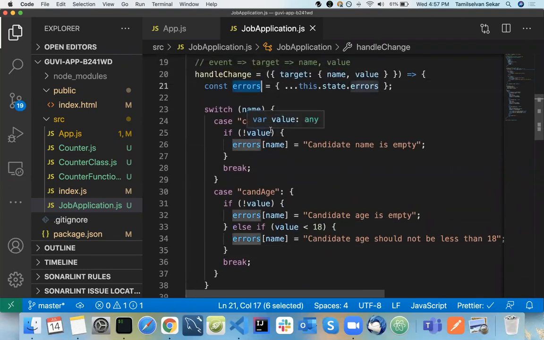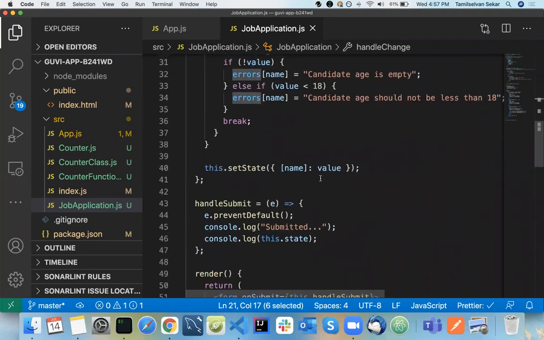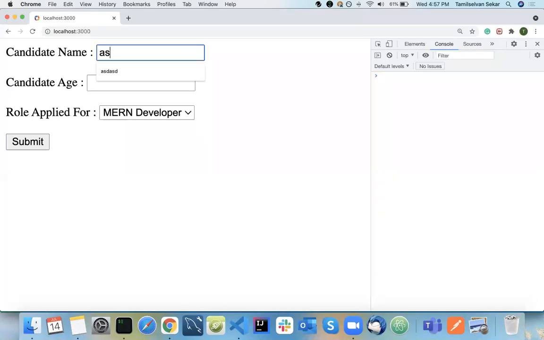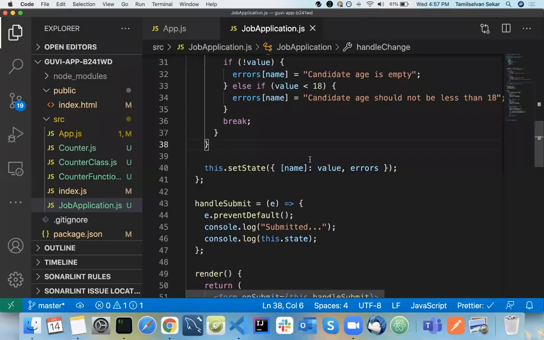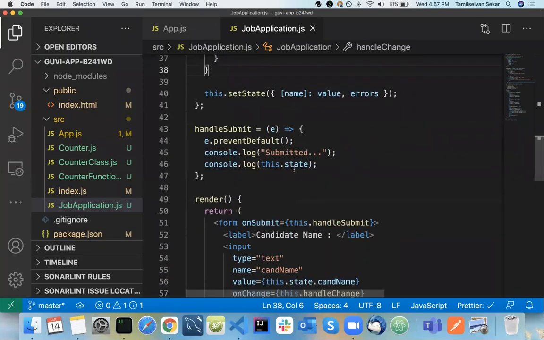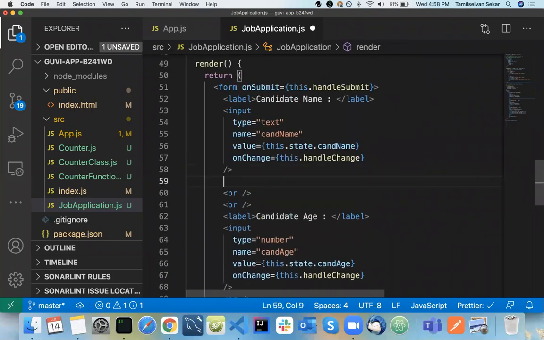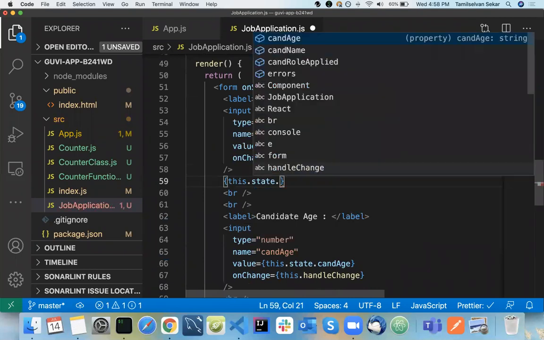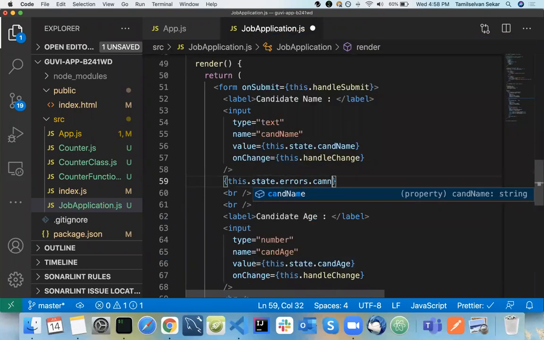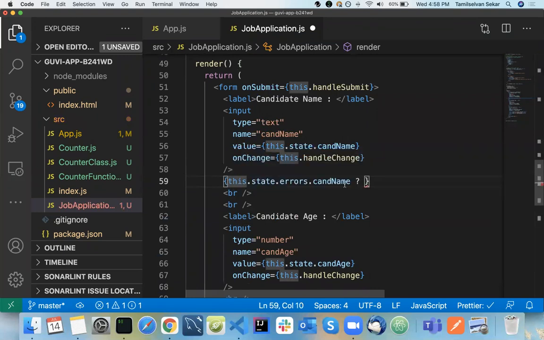It should be updated in our state as well, right? So I will update the state as well here. At the last I'm updating the errors as well. Simple. So now if I type in here, my error message will be updated in my state. Now we are going to print them. See here now, that's what I told you. If there is an error, state dot errors dot candidate name, we are going to print it.